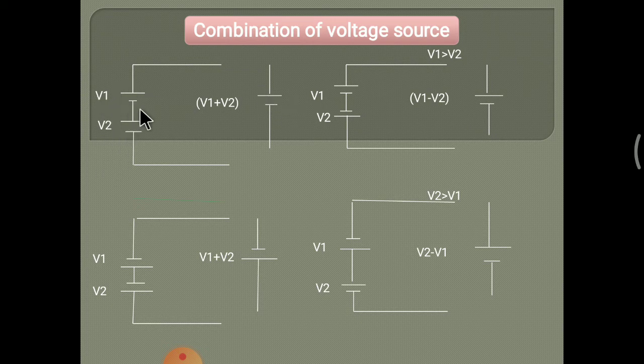When there is the same sign convention, what do we do? Take it as it is. Here also take the sign convention as it is. But in these both cases there is a different sign convention. For V1 there is a positive negative and for V2 there is negative positive. So V1 is greater because V1 has a positive negative combination.